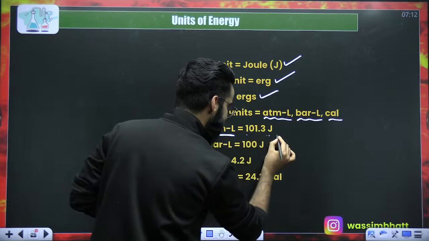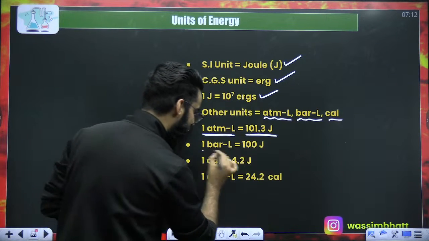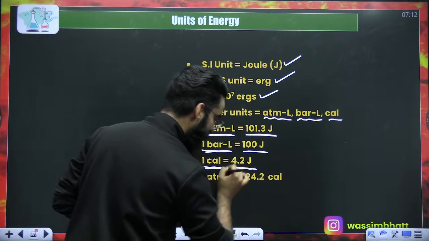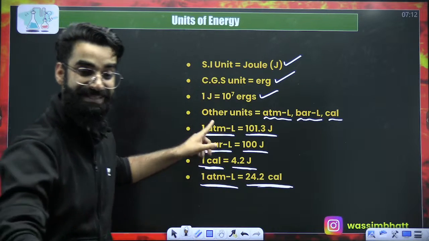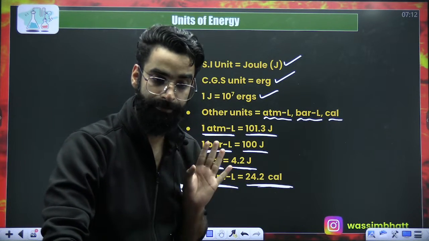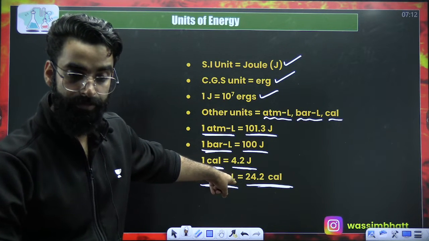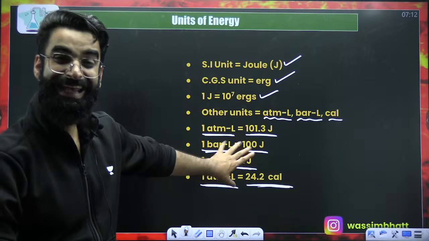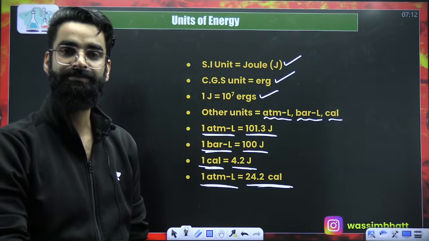1 ATM liter is equal to 101.3 joules. 1 bar liter is equal to 100 joules. 1 calorie is equal to 4.2 joules, and 1 ATM liter is equal to 24.2 calories. This conversion is very, very important, so remember it, guys. This is the relationship between the different units of energy which we shall be frequently using in this chapter.